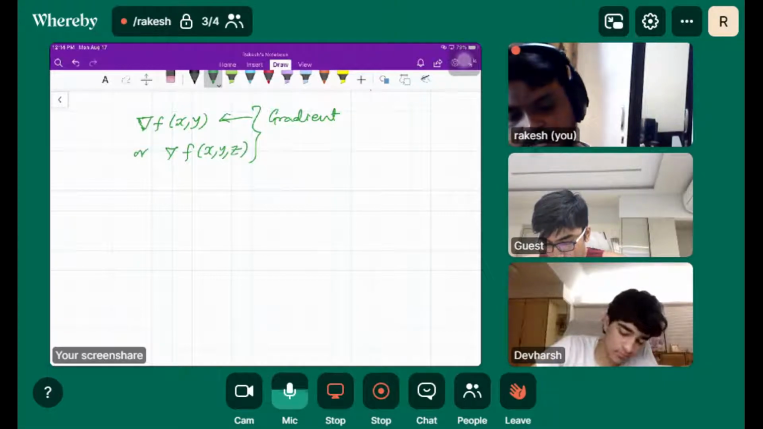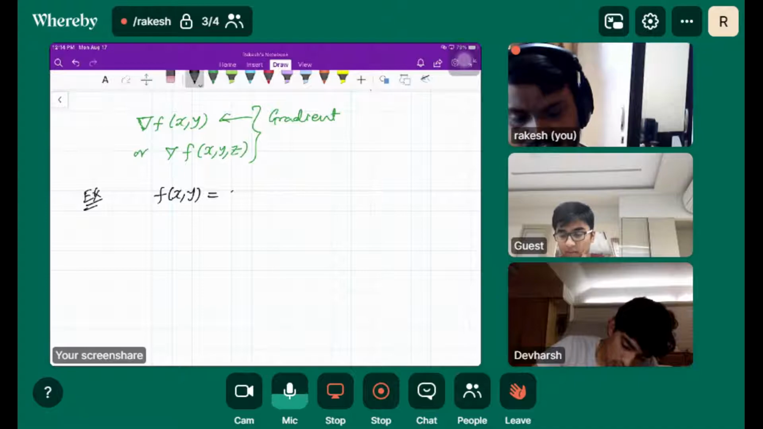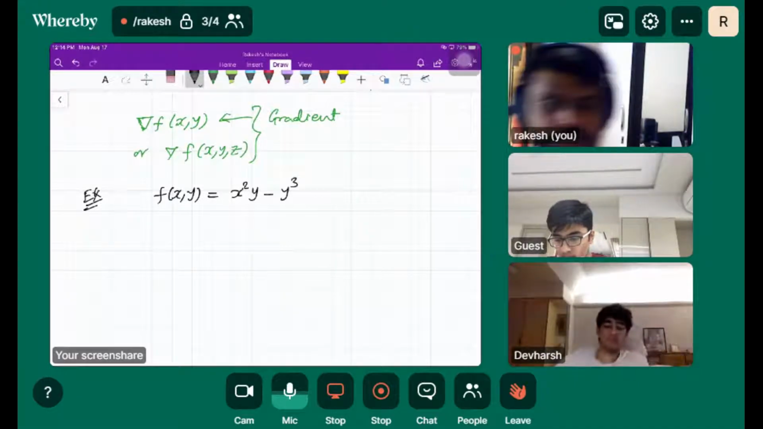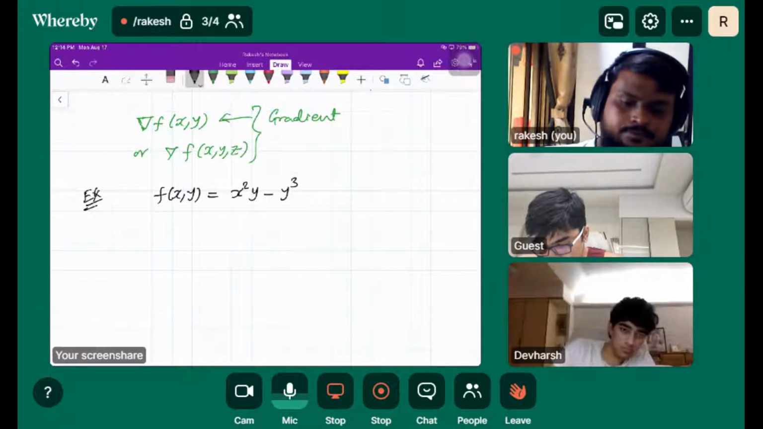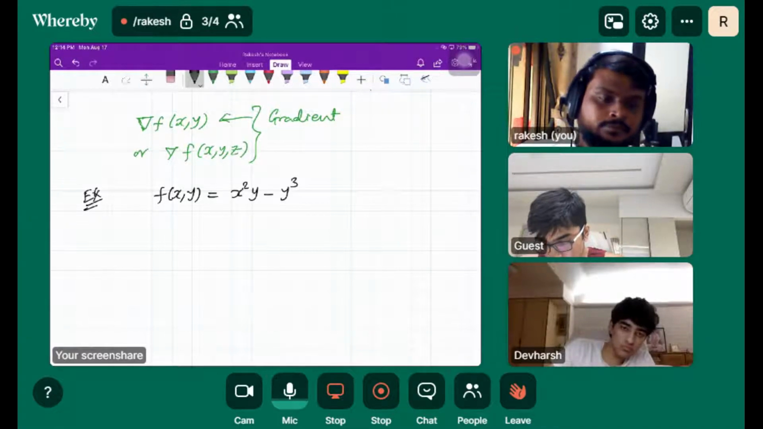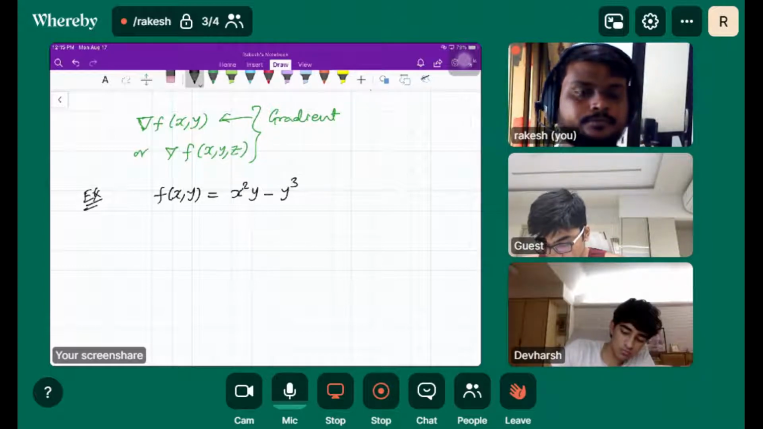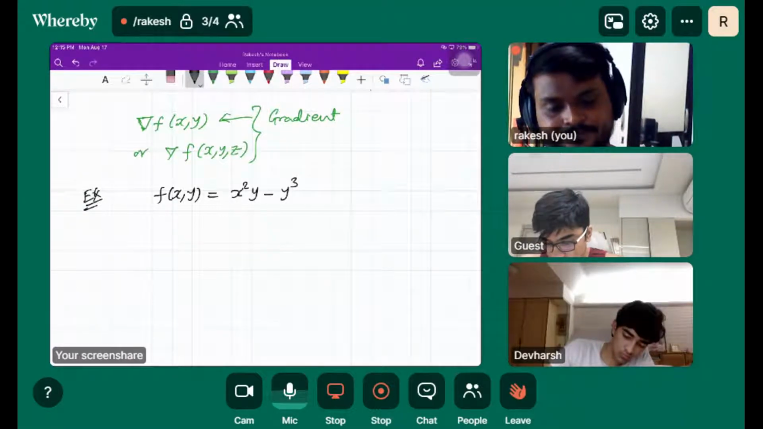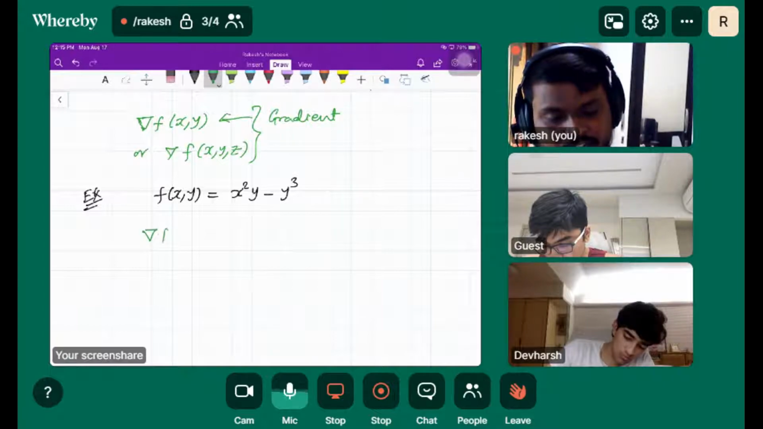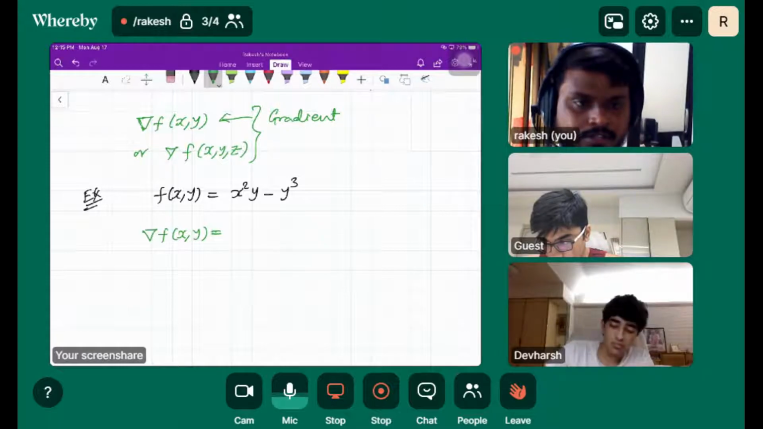Now if I give you a function, a surface whose equation is f of x, y equals x squared y minus y cubed, can you find out the gradient here? What is gradient? How do we find del f of x, y? What is that? Do you remember that or forgot?